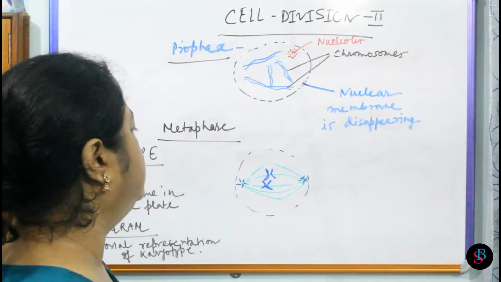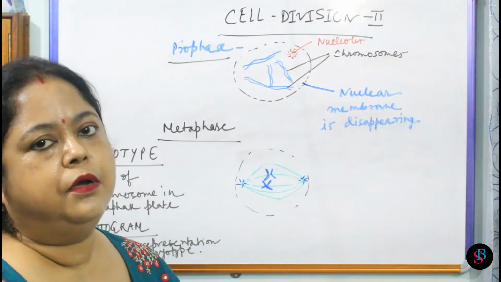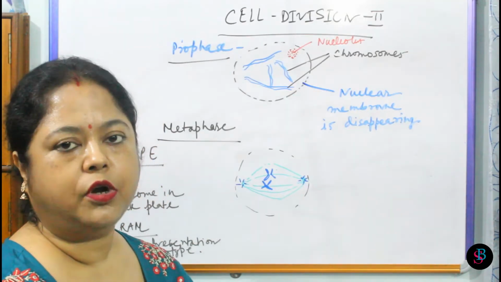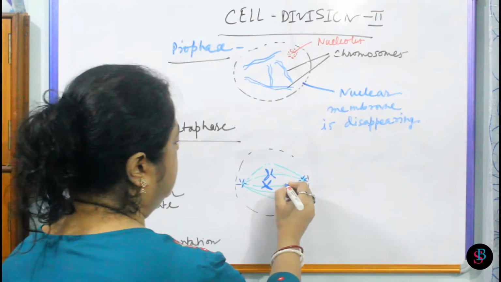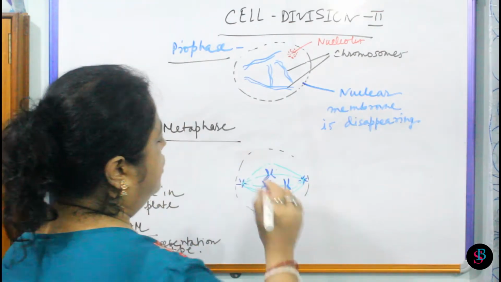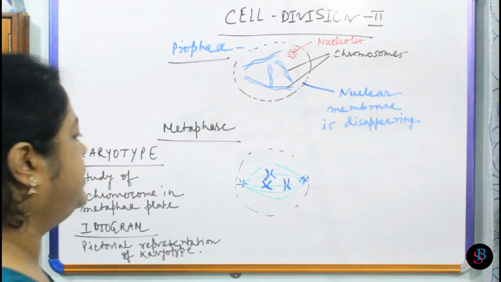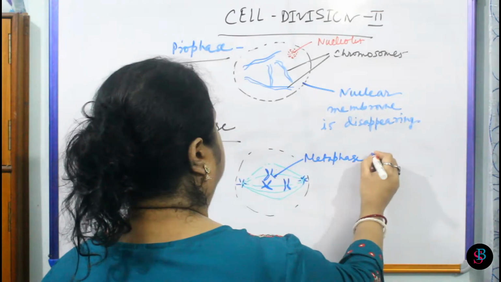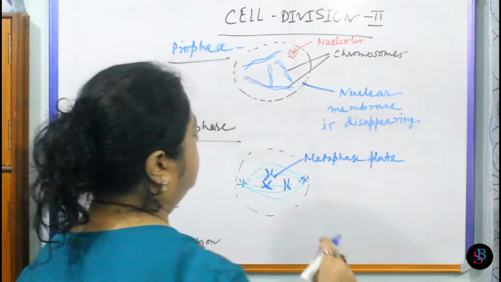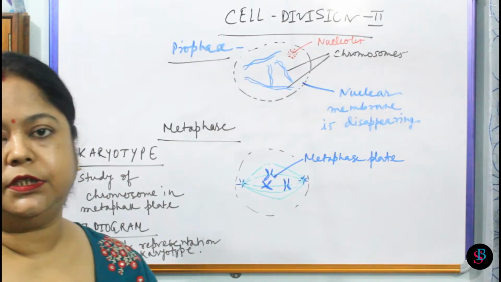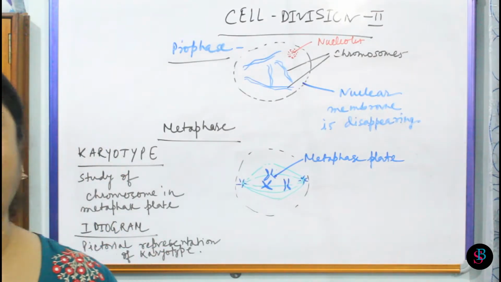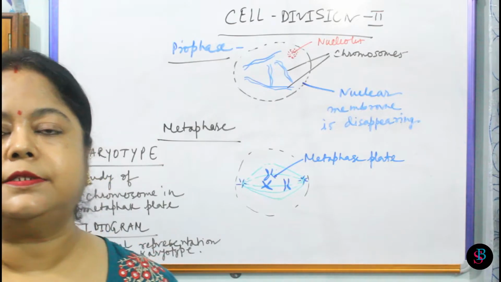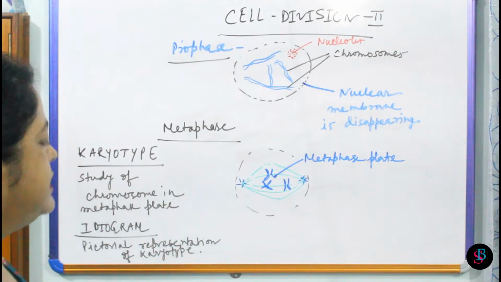Further due to further contraction of the spindle fibers from the next one, that is from anaphase, we can see the different configuration. But in metaphase, we can see all the chromosomes are arranged in this way on the equatorial plate, and this is known as metaphase plate, wherefrom we can study the chromosome prominently. In competitive or in board also, you will get the question in this manner. Name the subphase where we can count the chromosome as well as we can observe the chromosome very prominently. That's the metaphase. So after metaphase, that's the anaphase.